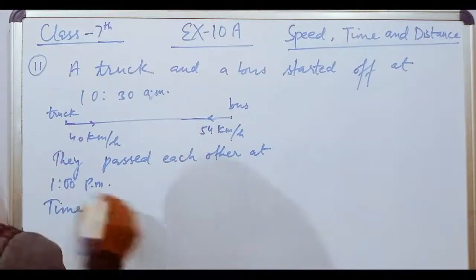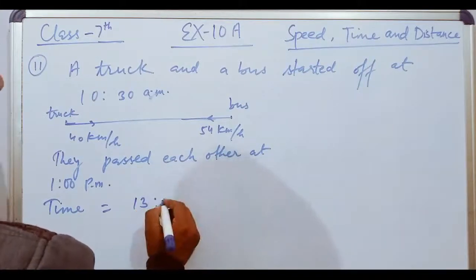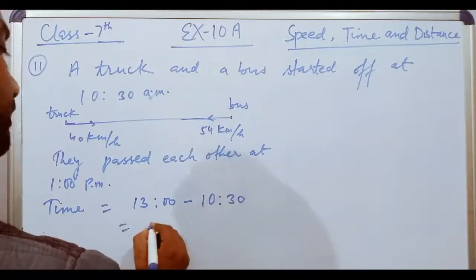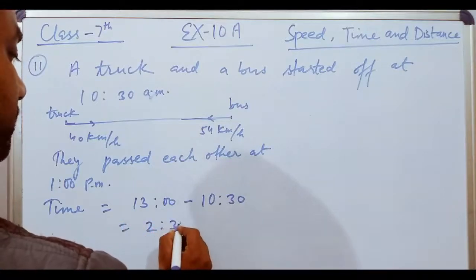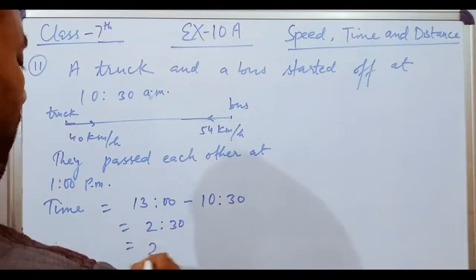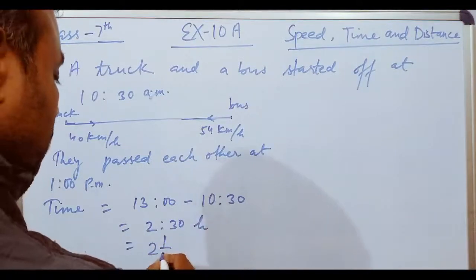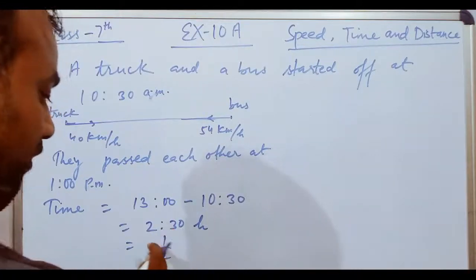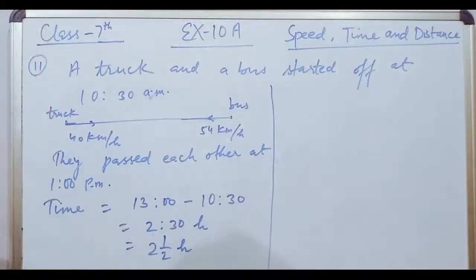Equal to 1 p.m. is 13 minus 10:30 equal to 2:30, means 2 hour 30 minute, means 2 whole 1 upon 2 hours. This is the time. So we have to find the total distance.